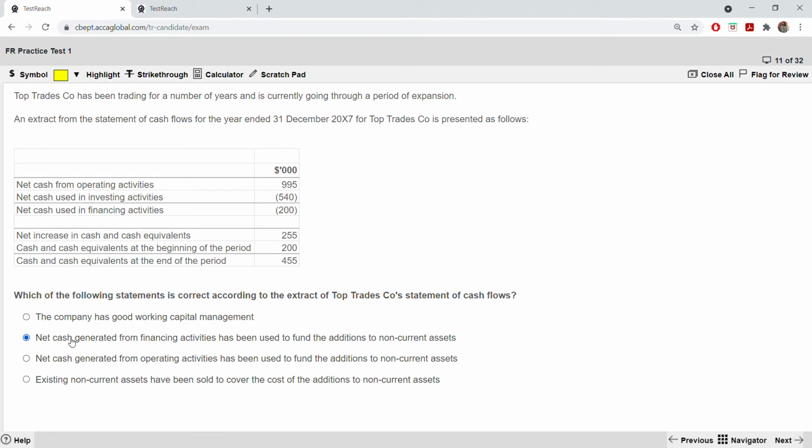Definitely this is wrong, okay? You have to understand, because we don't use financing activities for the addition of non-current assets. Net cash generated from operating has been used to fund the addition. No, we don't use operating activities to fund non-current assets. We use what? Investing activities. So definitely these two are not the option. Existing non-current assets have been sold to cover the cost of additions to non-current assets. So definitely the answer is the first one or the fourth one.